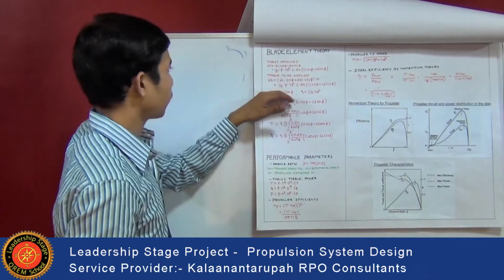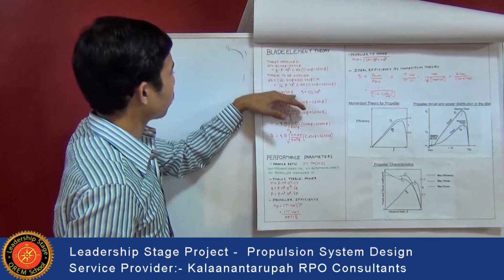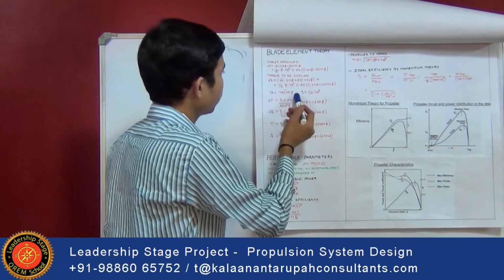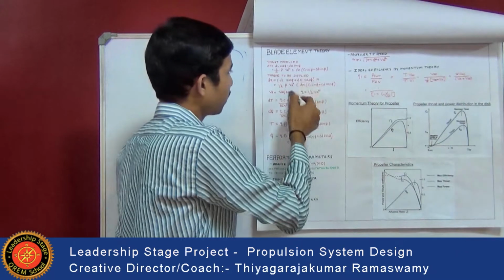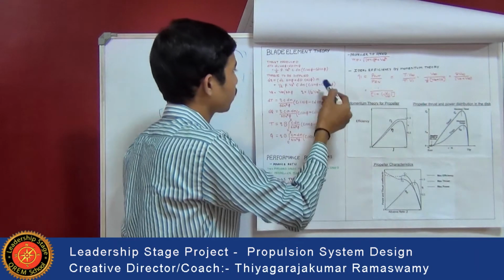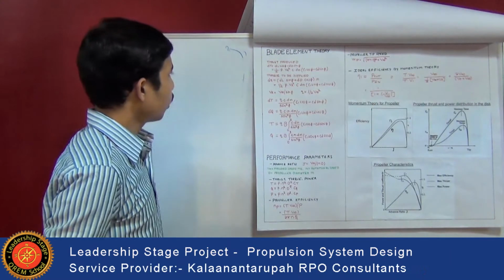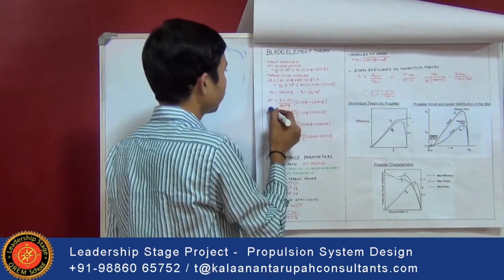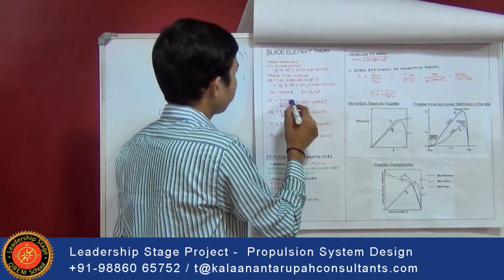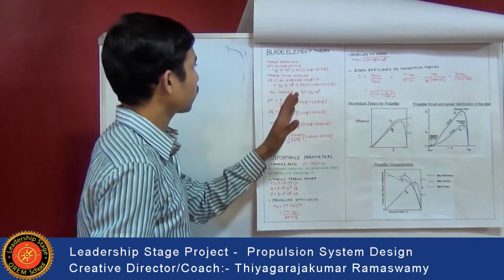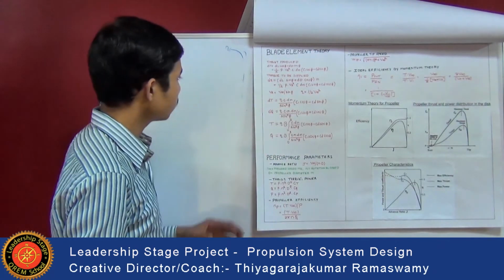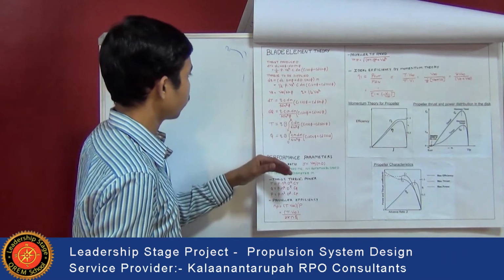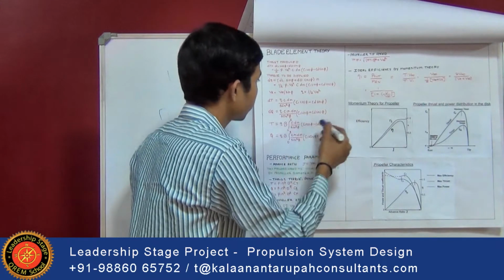Then this relative velocity can be calculated using geometric sine theory. It is opposite over hypotenuse. That is Vr is equal to V infinity by sin phi, and this dynamic head Q is equal to 1 by 2 rho V infinity square, that is forward velocity. After calculating Vr and Q, by back substitution we get the elemental thrust dT is equal to Q c dr divided by sin square phi into (Cl cos phi minus Cd sin phi). Then dQ elemental torque is equal to Q c dr divided by sin square phi into (Cl sin phi plus Cd cos phi).